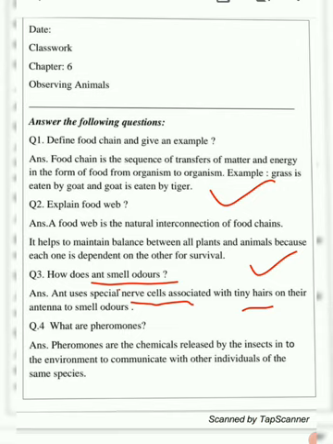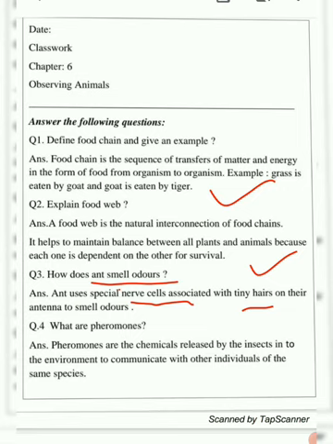They have antennae on their head, which they use to smell the odors. They also use those antennae while traveling, when they are moving from one place to another. So they are using those antennae to find out their way.